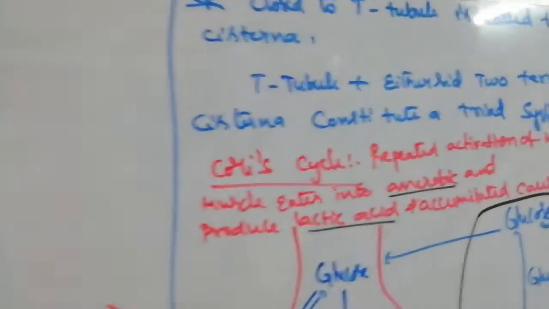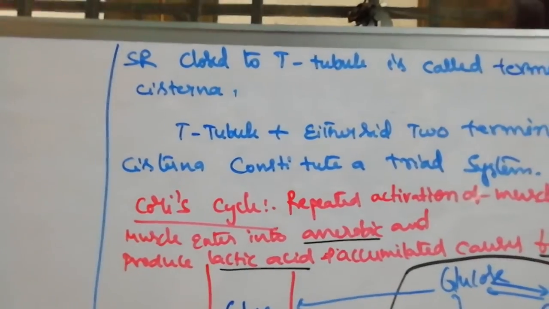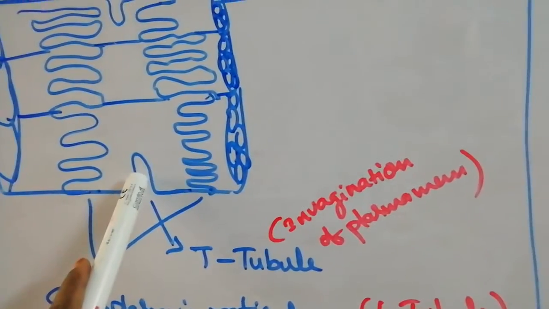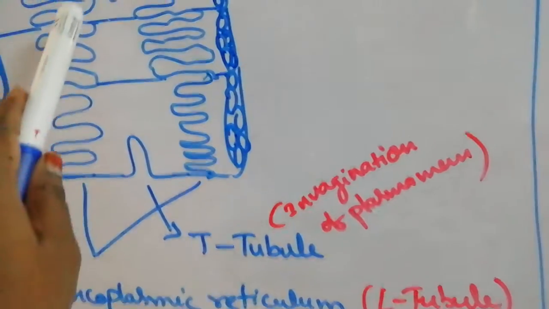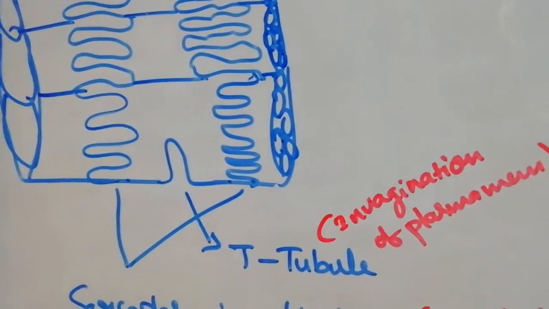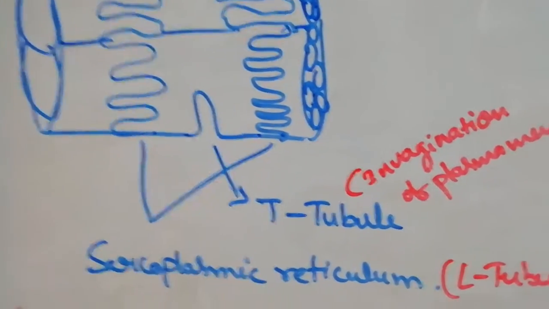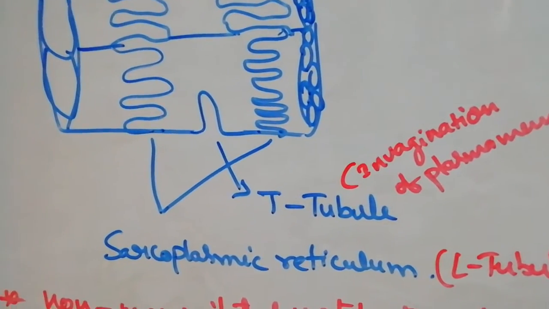Those are called the terminal cisternae. The T tubule combined with the adjacent terminal cisternae is called the triad system.